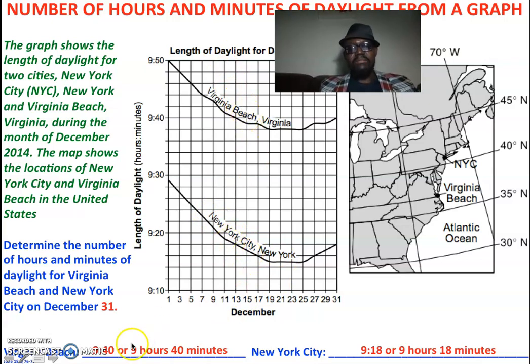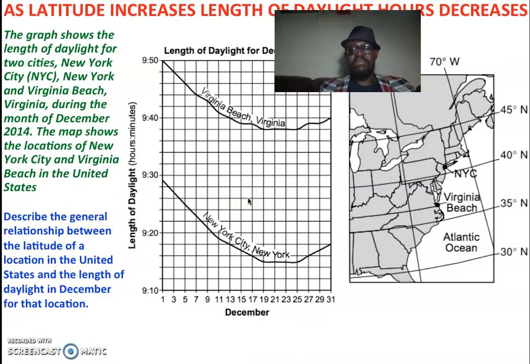Virginia Beach is 9 hours 40 minutes. New York is 9 hours 18 minutes. So New York has less daylight hours compared to Virginia Beach.